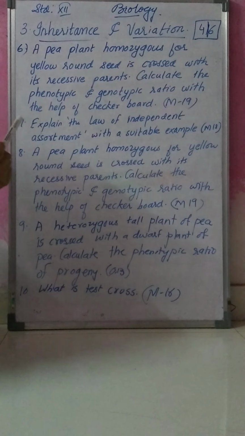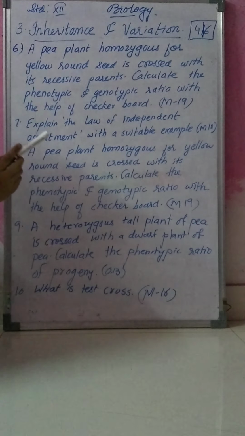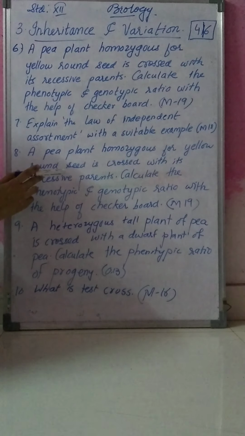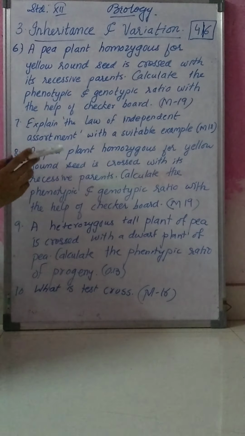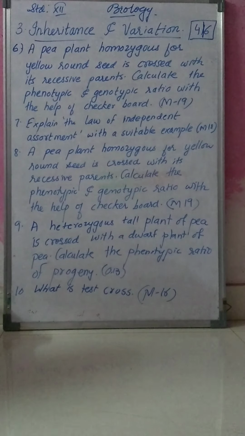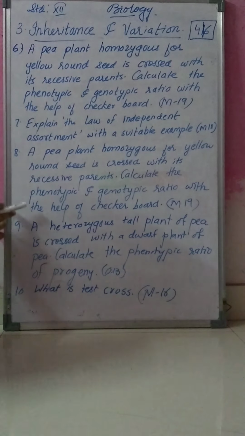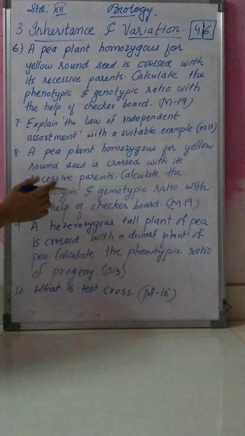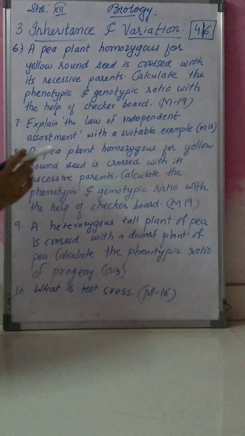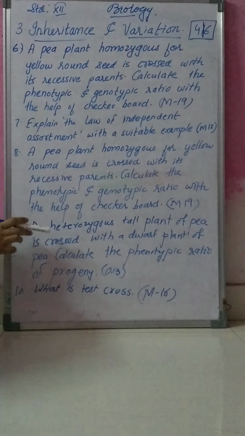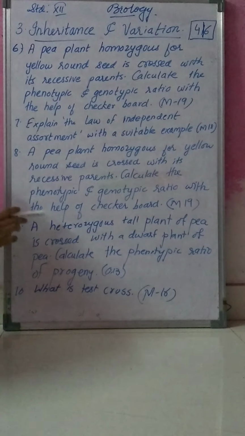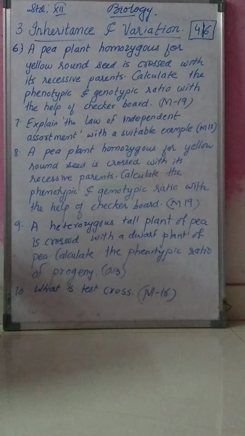A pea plant which is homozygous for yellow round seed is crossed with its recessive parent. Oh sorry, this question I have written again. Calculate the genotypic and phenotypic ratio with the help of checkerboard. This question is repeated. Okay, it was asked in March 2018. Next question, see, 9th question.